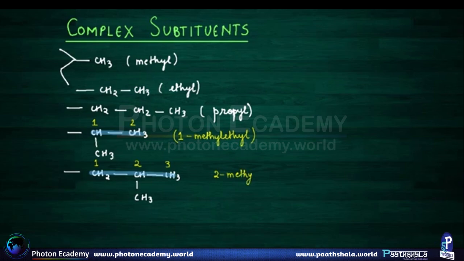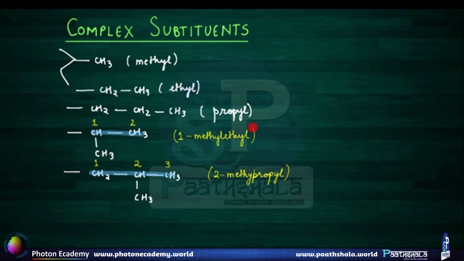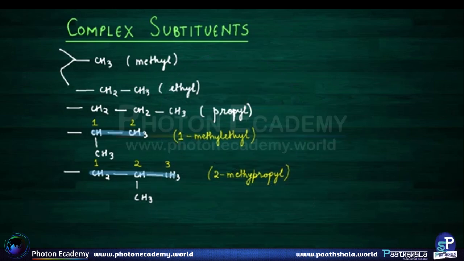So 2-methylpropyl. And just remember that these complex substituents are always kept in brackets. They are not named like in the simple nomenclature of alkanes, where we used to attach this propyl with hexane or heptane, but in these cases we keep them in a bracket.